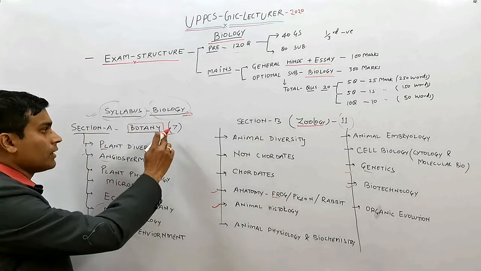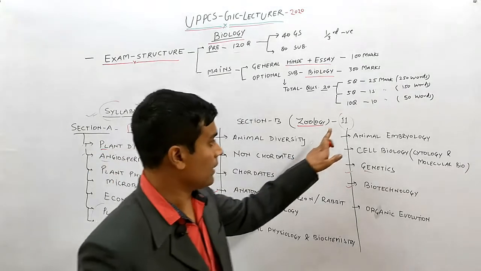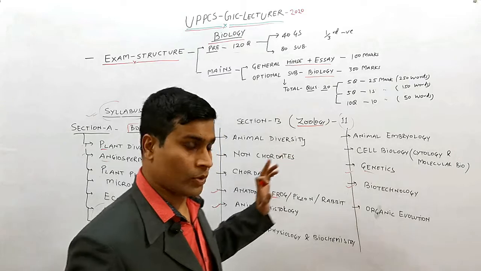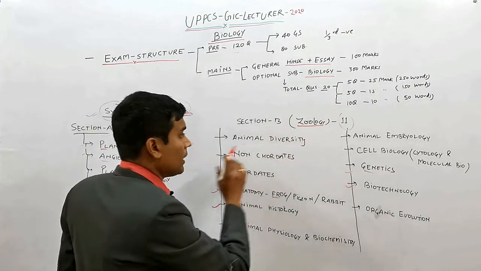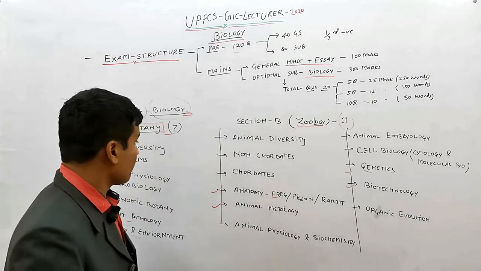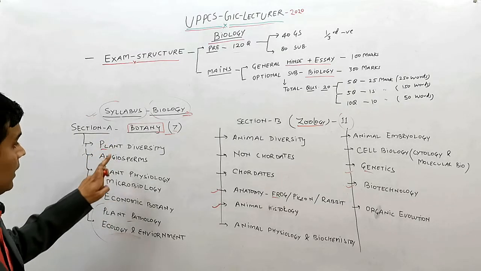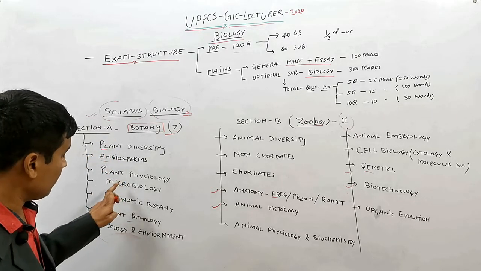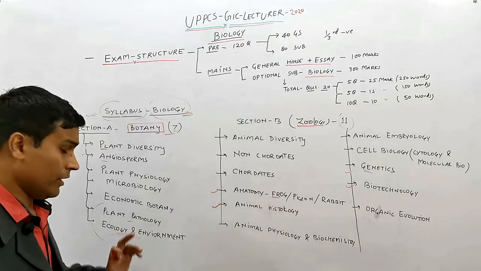The botany syllabus contains 7 subtopics and zoology contains 11 subtopics. Among these there are very important topics also. In botany the sections are plant diversity, angiosperms, plant physiology, microbiology, economic botany, plant pathology, ecology and environment.